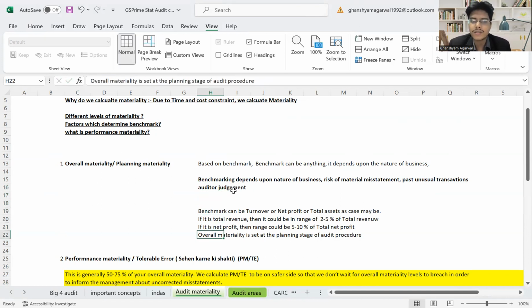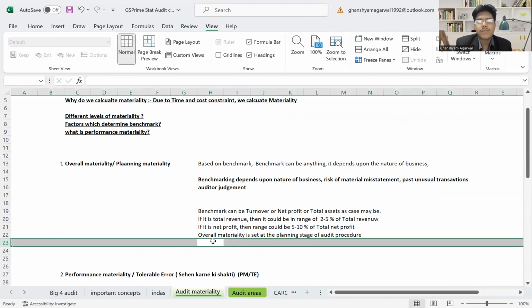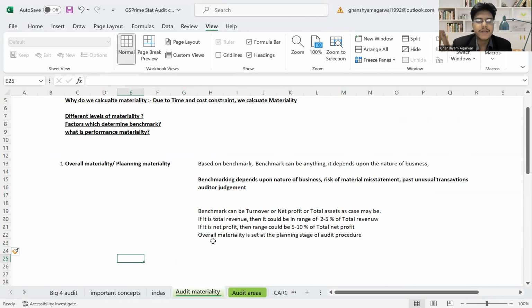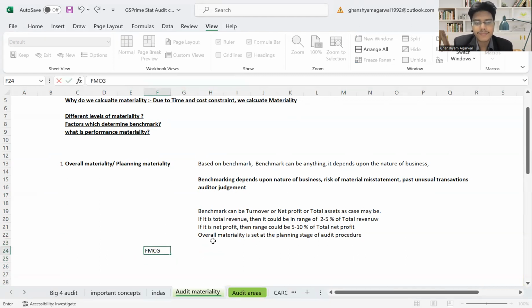So it is based on this. The benchmark can be turnover, net profit, or total assets. If it is turnover, then it is 2 to 5% of revenue. If it's net profit, 5 to 10% of profit. Overall materiality is generally set at the planning stage of an audit. Now, I'm giving you an example. For example, if it is an FMCG company, we can take revenue, and we can take profit also as a benchmark.